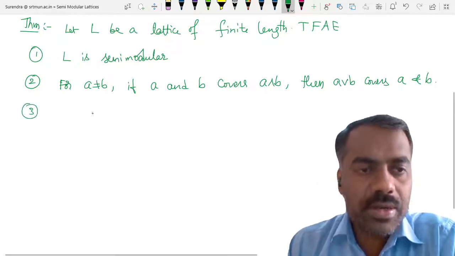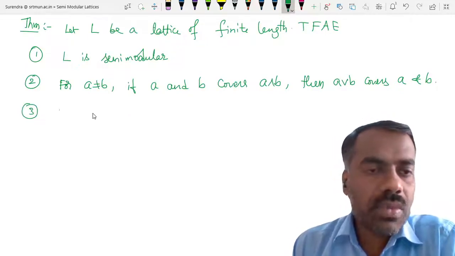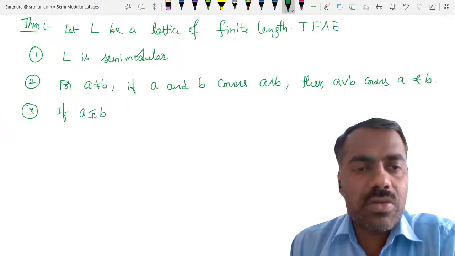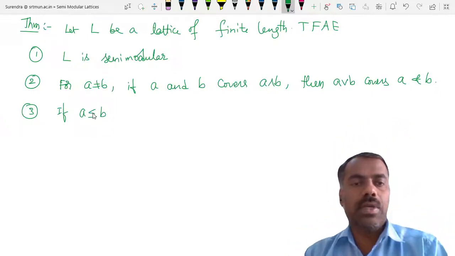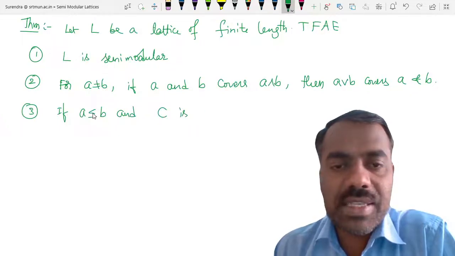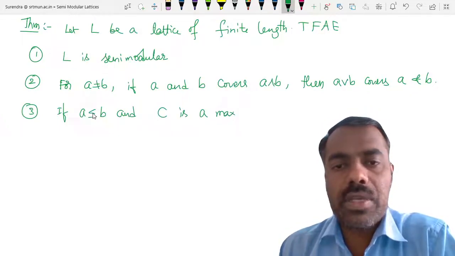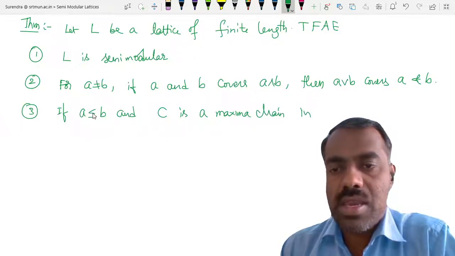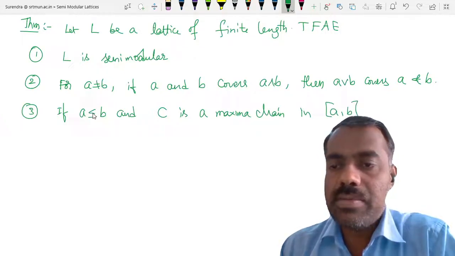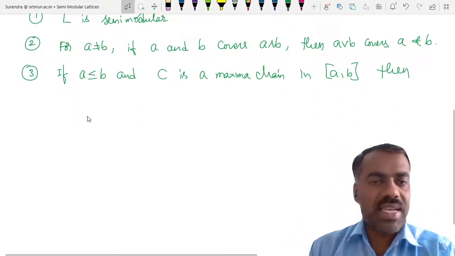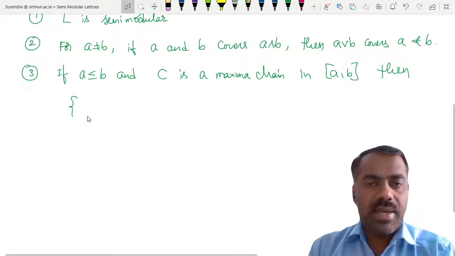Then the third one is: if A is less than or equal to B, if you take any two elements, and C is a maximal chain in the interval A comma B, then you consider this set, you can call it X join C,